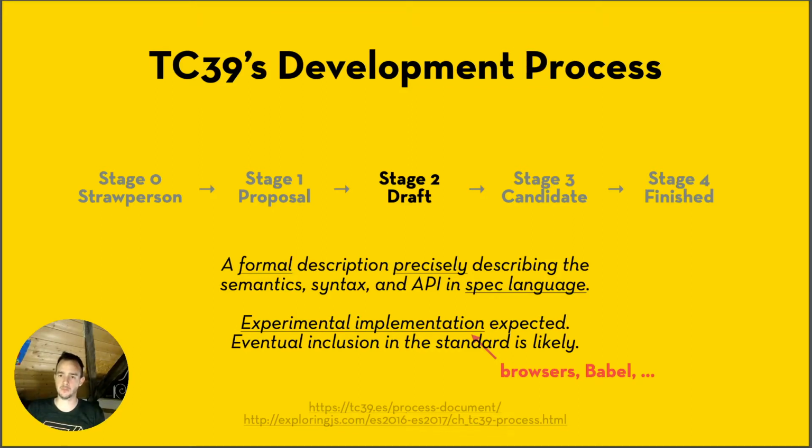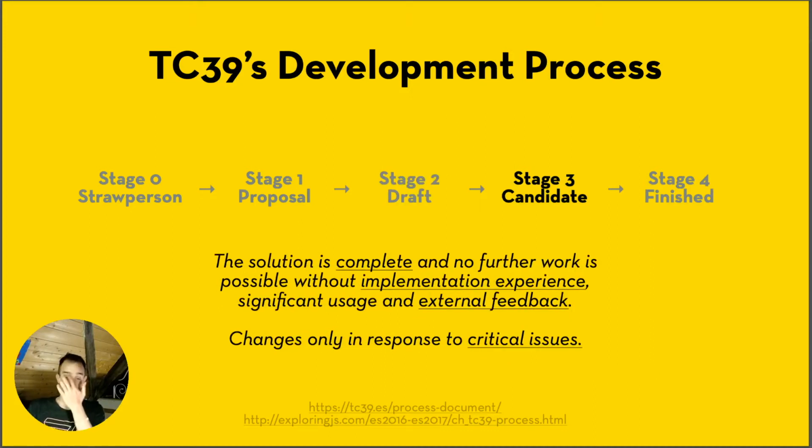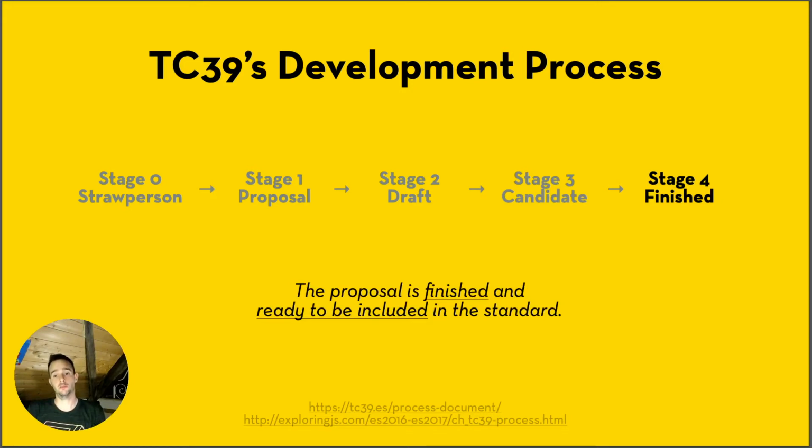Then stage 3, that is the candidate stage. Here the feature is considered to be complete, and what they require at that time is feedback to make sure that nothing breaks. Feedback from implementers, again those are the browsers, and also external feedback, that's from us developers. If all goes well, your proposal advances to stage 4 without any changes, where it is considered finished. If there is an issue, well, only changes in response to critical issues are allowed here. But if all goes well, it goes to stage 4 without any change, and here the proposal is finished and is ready to be included into the standard.